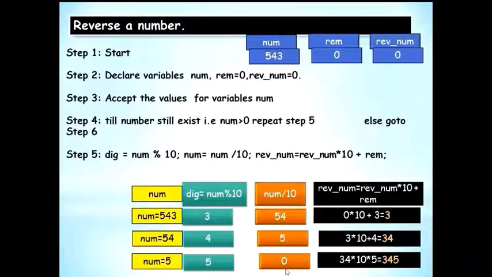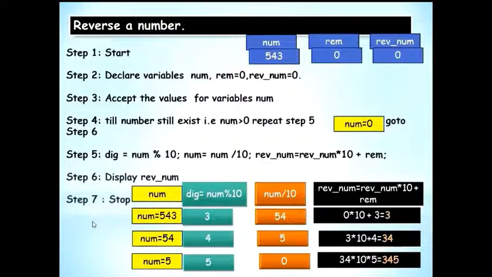Number now becomes 0 because you're reducing slowly, and you build as 345. Now if you go to check, number is equal to 0. Since number is not greater than 0, you will have to stop. So you'll have to just display this reverse number and stop.